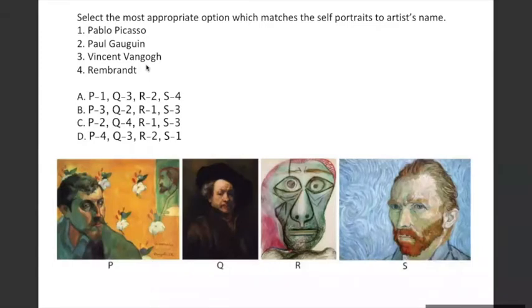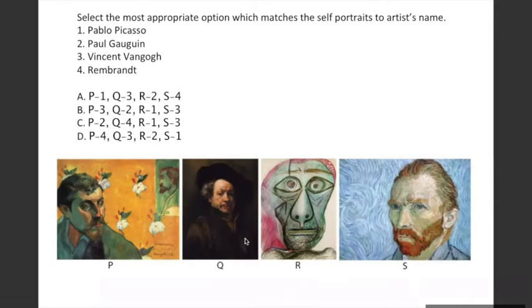So if you look at Picasso's work, it's very abstract in nature. Pablo Picasso's work is very much oriented towards cubism. Van Gogh's works have a lot of these strokes, a lot of these motion lines that you can see here. These minor strokes are very much in line with the language that you're seeing here.